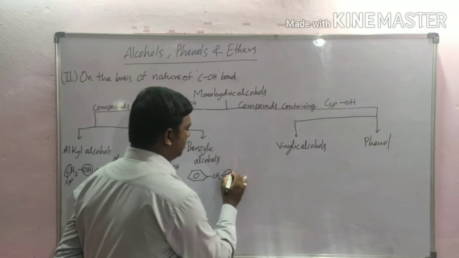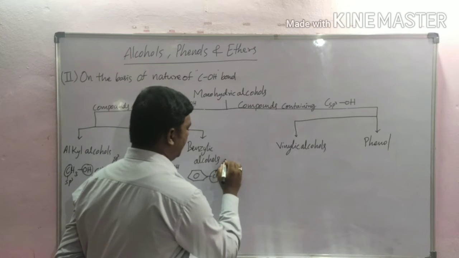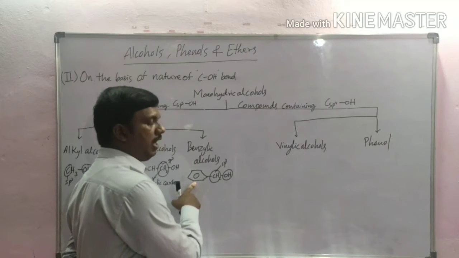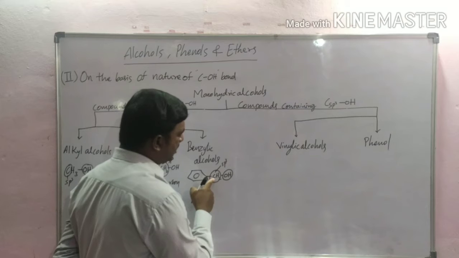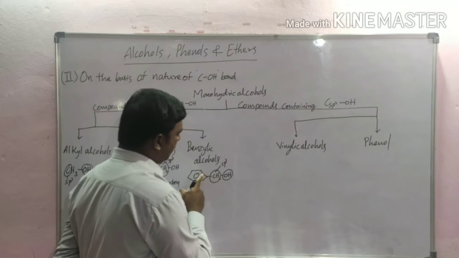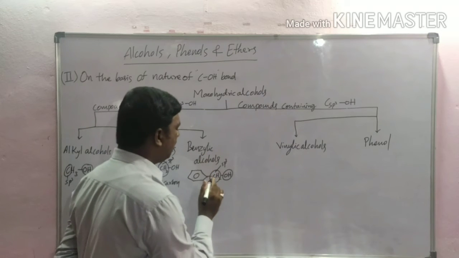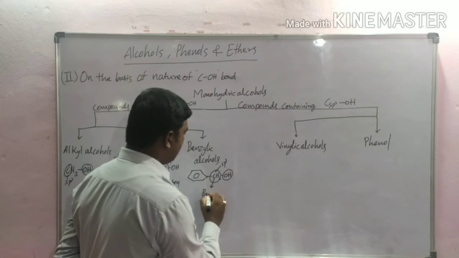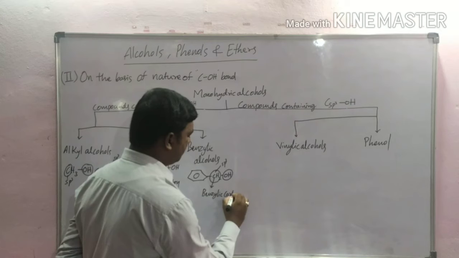A hydroxyl group attached to an sp3 carbon atom next to a benzene ring is called a benzylic alcohol. This carbon atom is called the benzylic carbon.